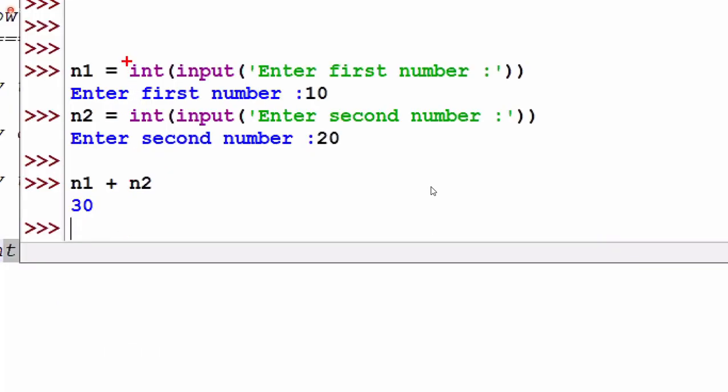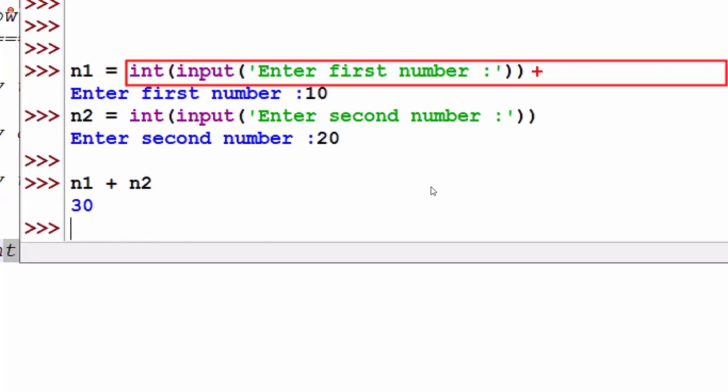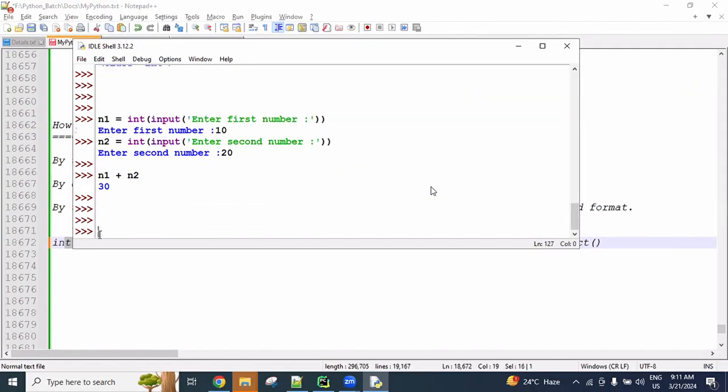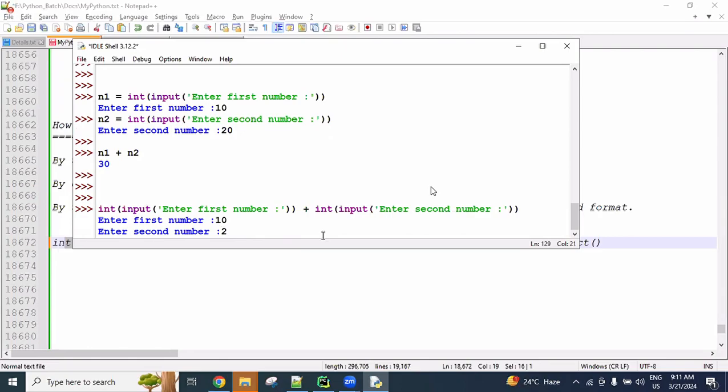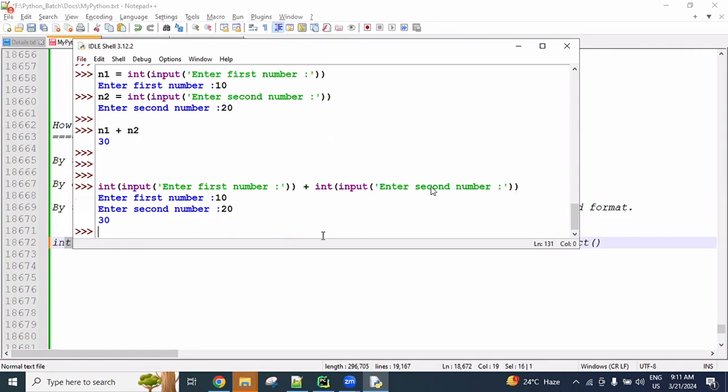If you want it in a single line, you can write this entire line here only. For example, you can see the shortest way in a single line: N1 plus N2, directly you are going to get the solution here. Enter first number 10, enter second number 20, then result 30 we are getting. So check all these conversions.